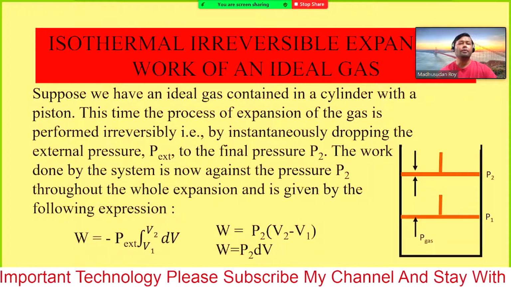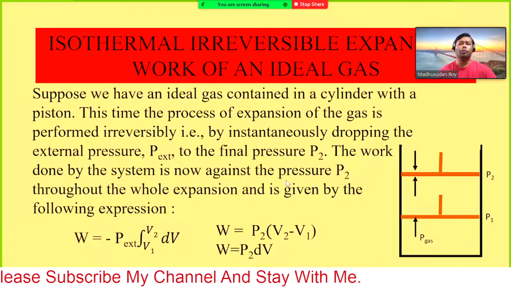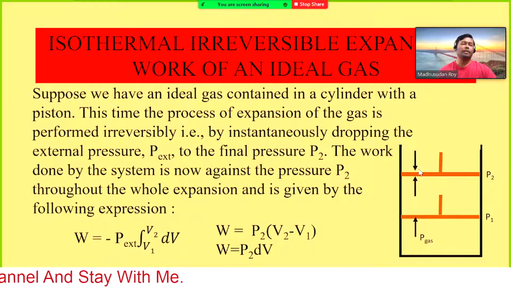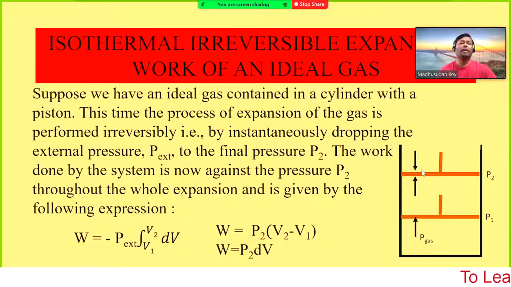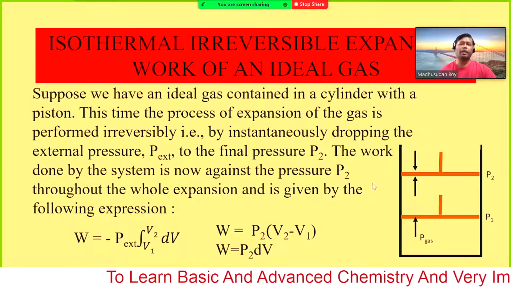So the pressure will reduce quite a lot, and that pressure becomes P2. The work done by the system is now against the pressure P2. There are no intermediate terms. This is the only pressure, the final pressure.